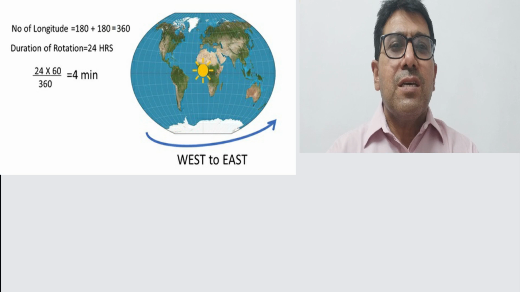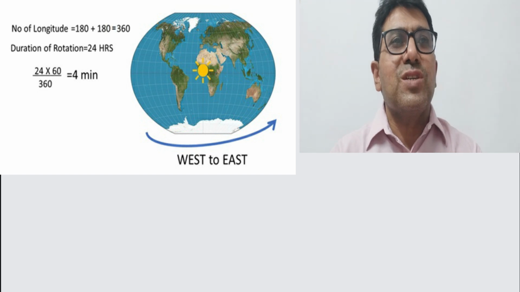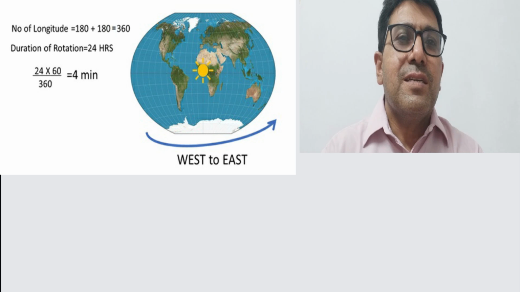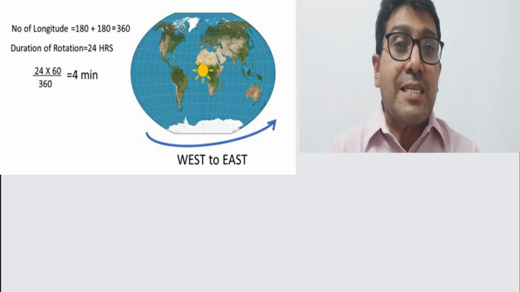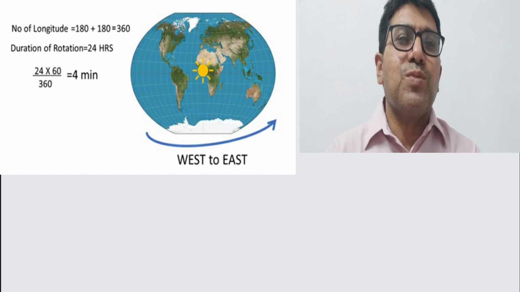The reason behind it is that Earth completes one rotation on its axis in 24 hours. And if we divide 24 hours by 360 degrees, then one longitude passes in front of the sun within 4 minutes.